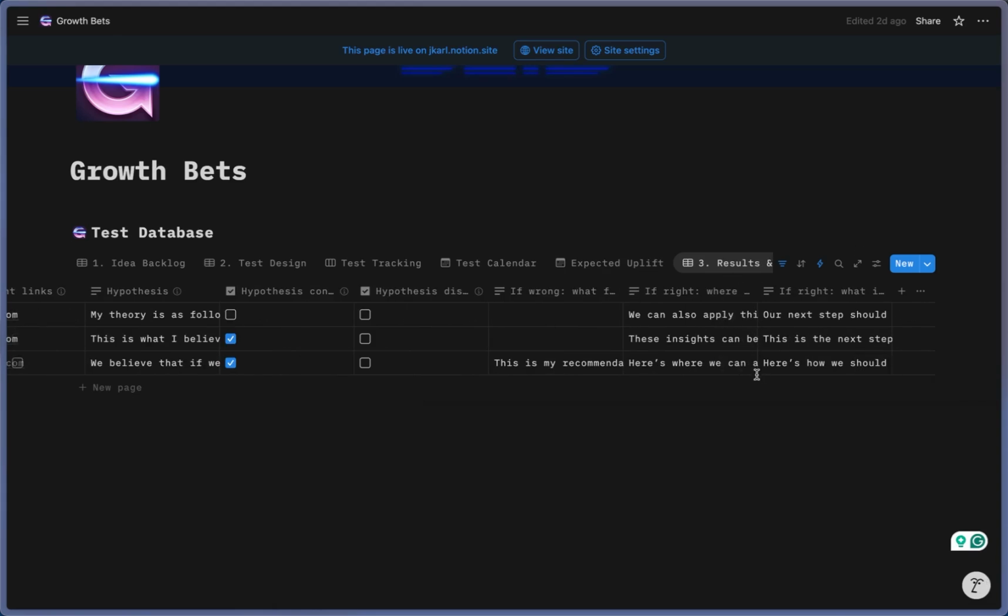So yeah, that's, I think, the real power of Notion and why I think it's useful to at least have one version of this experimentation methodology, this growth bets methodology, placed in a Notion document in this format.